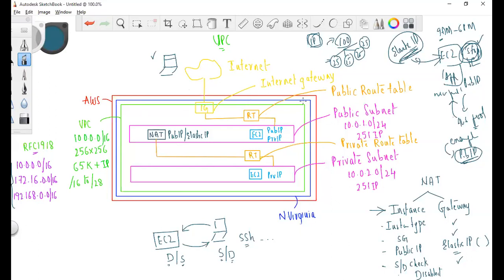Okay, so tomorrow we'll try to implement the whole thing. Everything I have explained now, from this till the NAT, we may not be able to create the NAT gateway, but let's try the NAT instance. We'll create EC2 instances. This instance will be able to access the internet, and this one will not. And we have a few more things to discuss. We'll discuss that also tomorrow and we'll implement it.